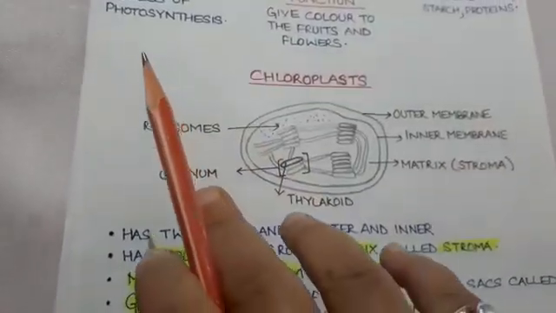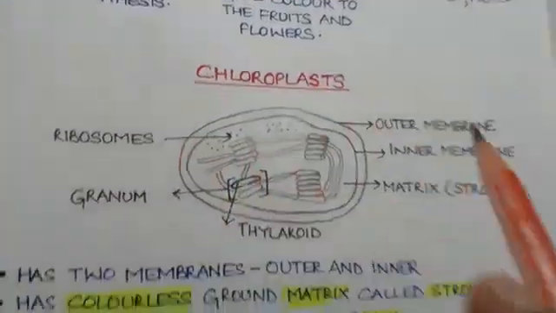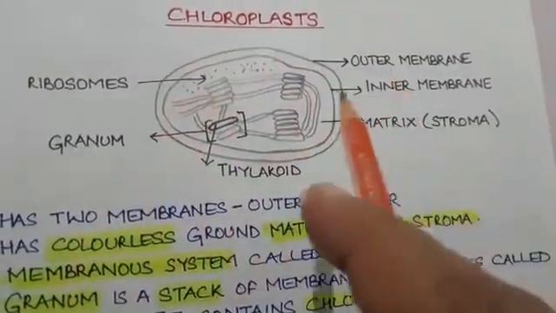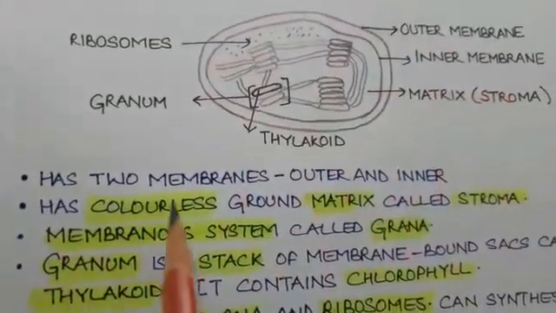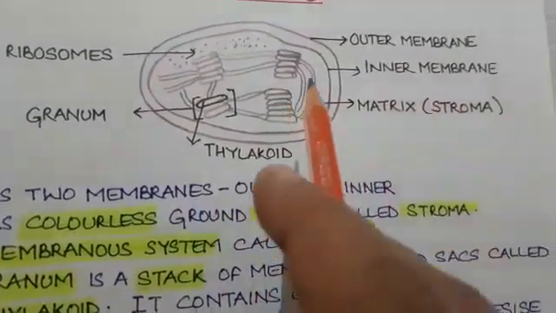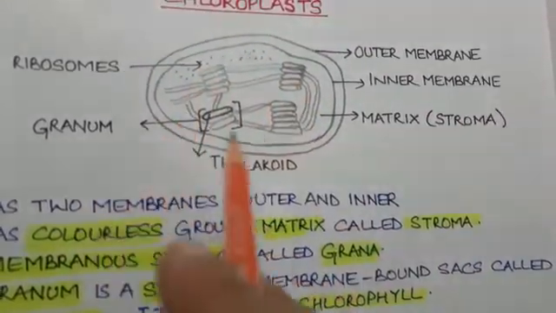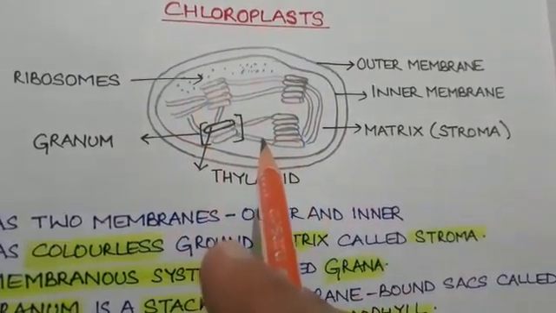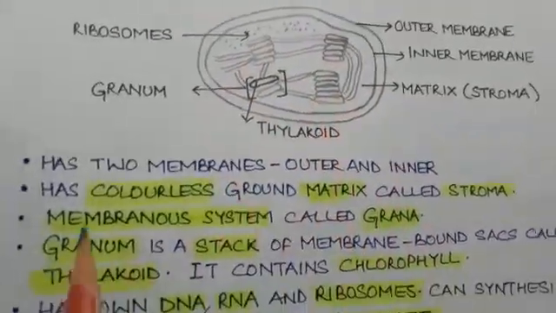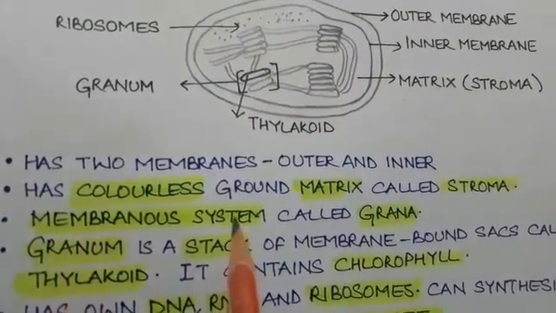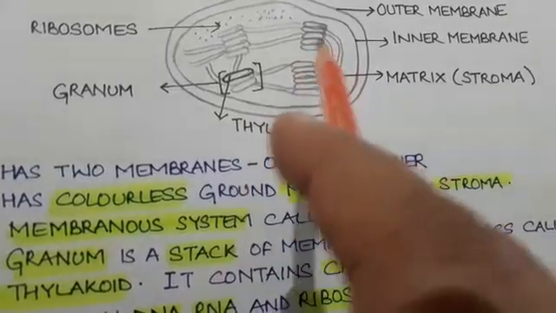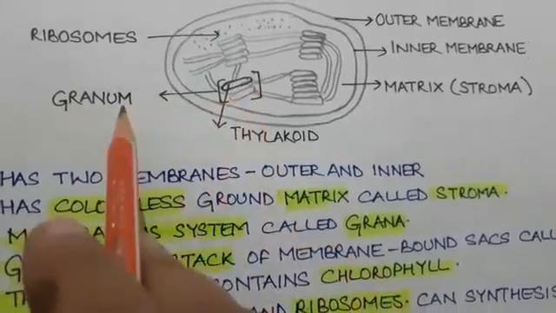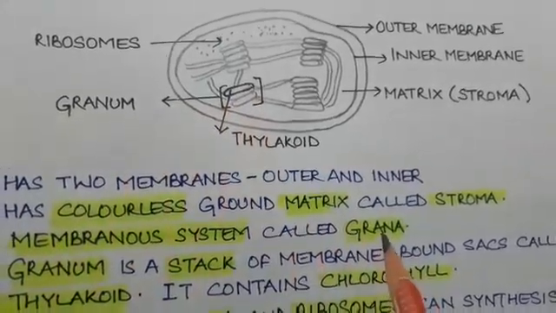Let us discuss the structure of chloroplast. Chloroplast has two membranes, outer membrane and the inner membrane. It has a colorless ground matrix called stroma. The material that is bounded by the two membranes is called the matrix, and it is called stroma. In the stroma are present membrane bound systems, clear from the diagram, and these are called grana. Singular is granum, plural is grana.